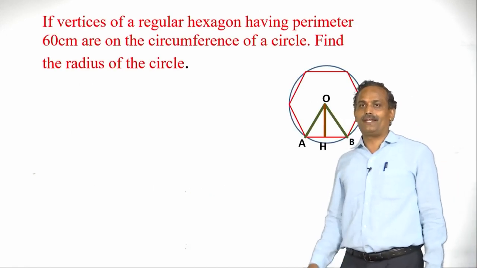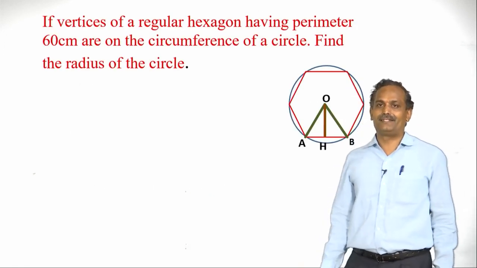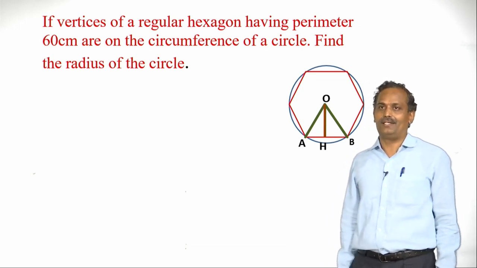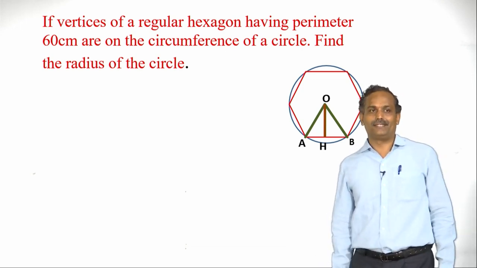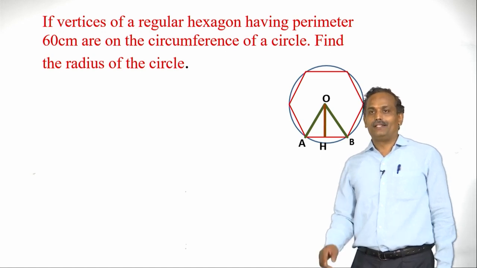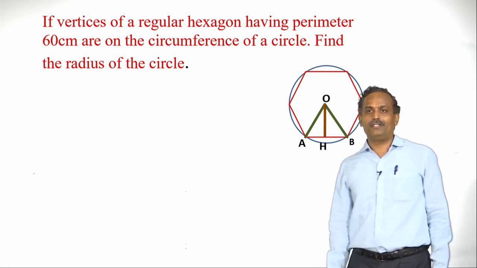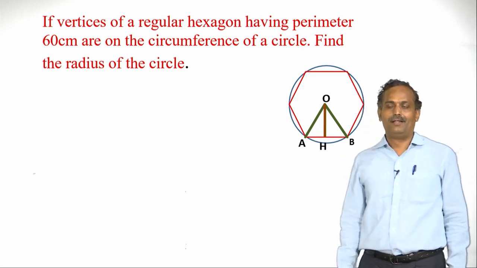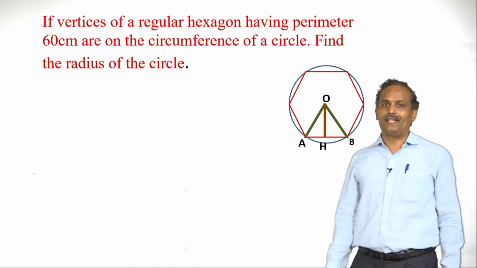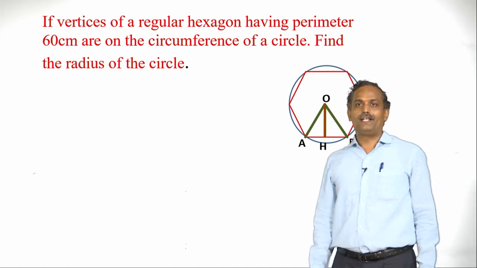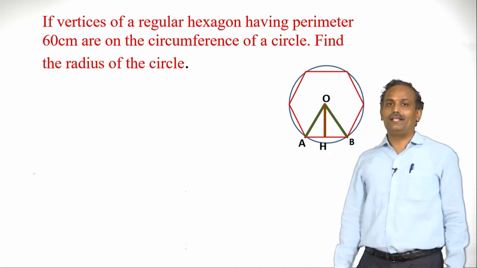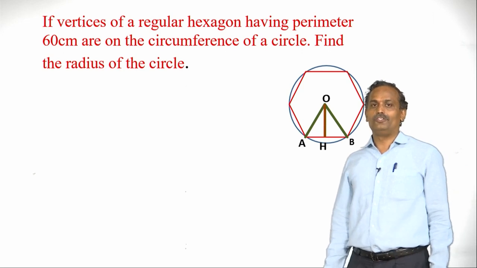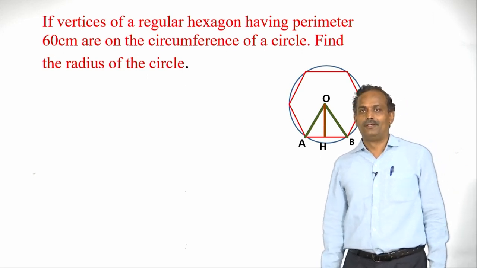If the vertices of a regular hexagon having perimeter 60 centimeters are on the circumference of a circle, find the radius of the circle. So here, before actually solving the problem, let us understand what a regular hexagon is. Let us recall, a hexagon having each side equal and each interior angle equal is called a regular hexagon.